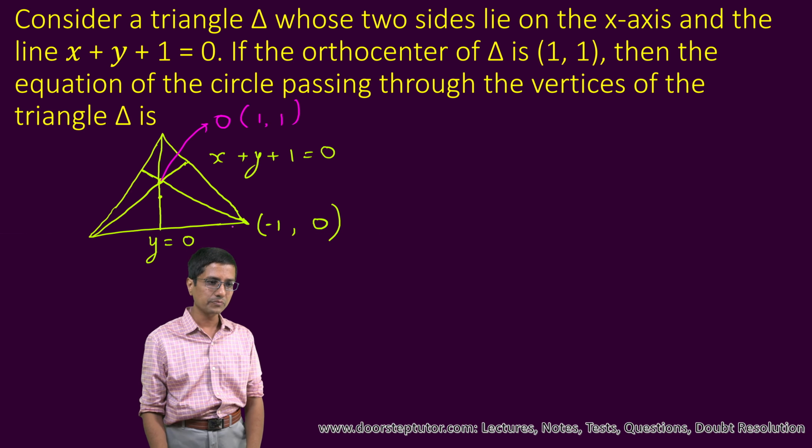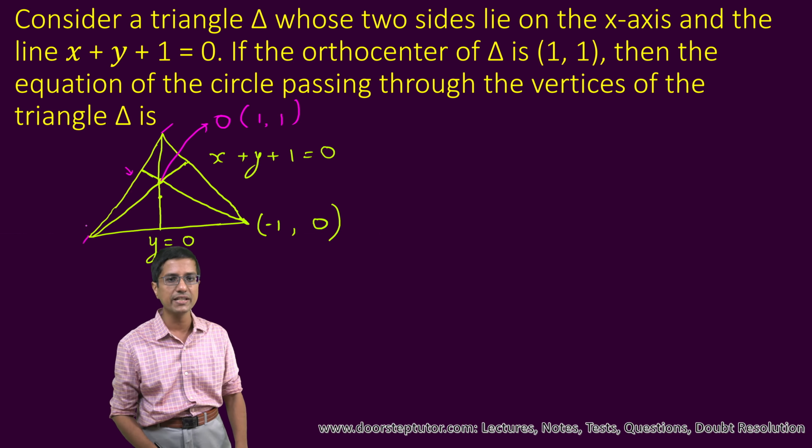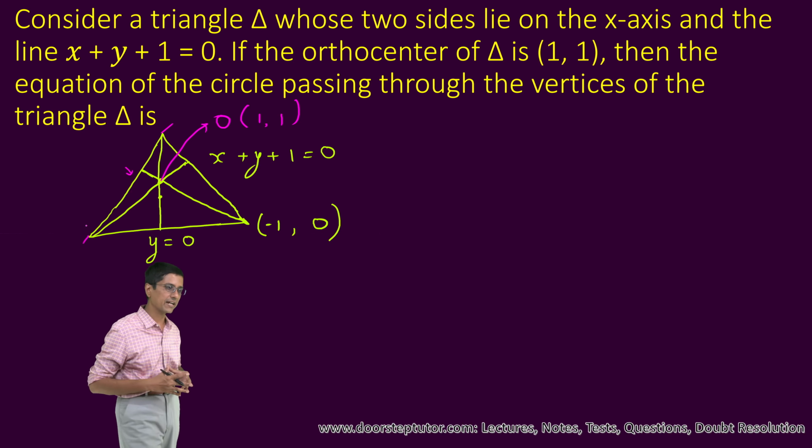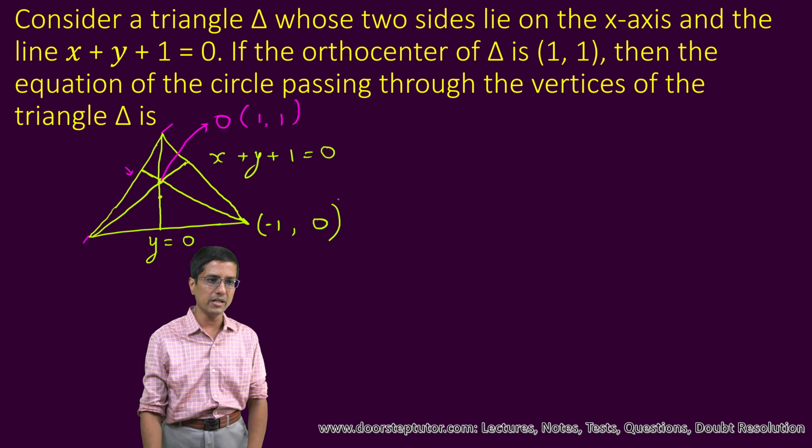So now we need to find the equation of this third line. If we find the equation of this third line, we are gold, because then we can find these 3 vertices, and the circle would go through all of these 3 vertices of the triangle, and we are done. Okay, that is the circle.